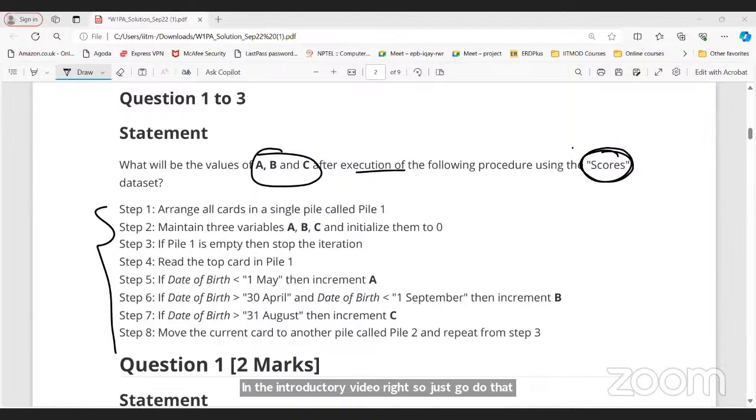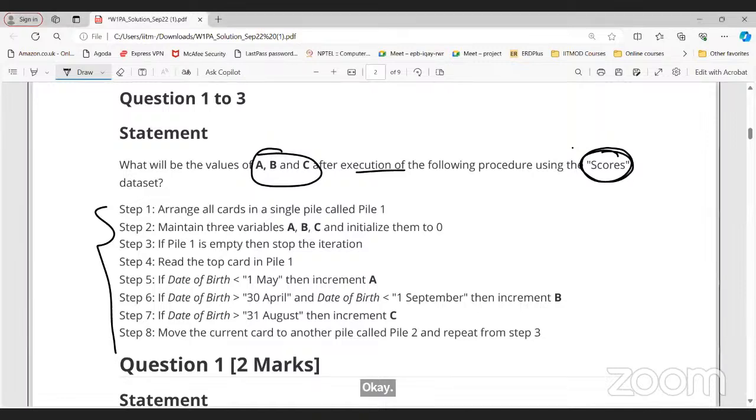Sir, are we discussing the course introduction? No, we are discussing the practice assignment. After this, if you have questions, ask, but first the practice assignment. So first I will discuss the practice assignment, and your doubts will get solved.